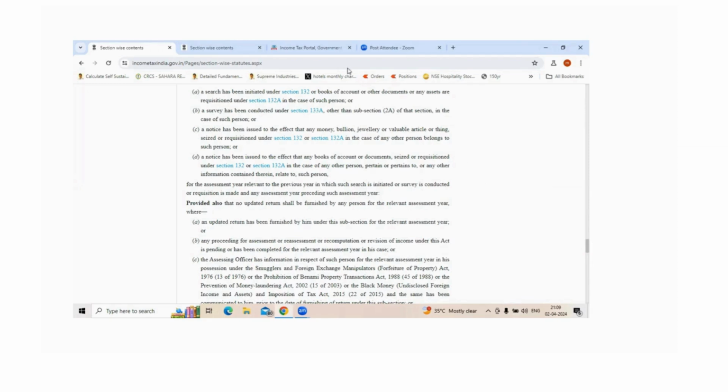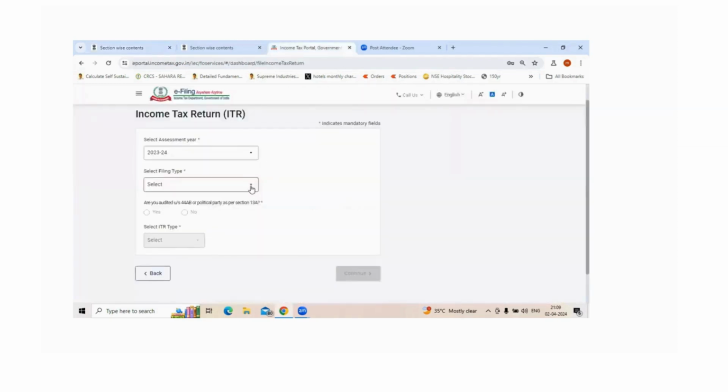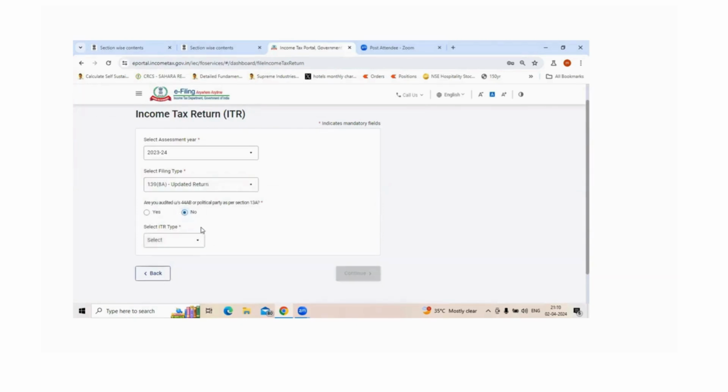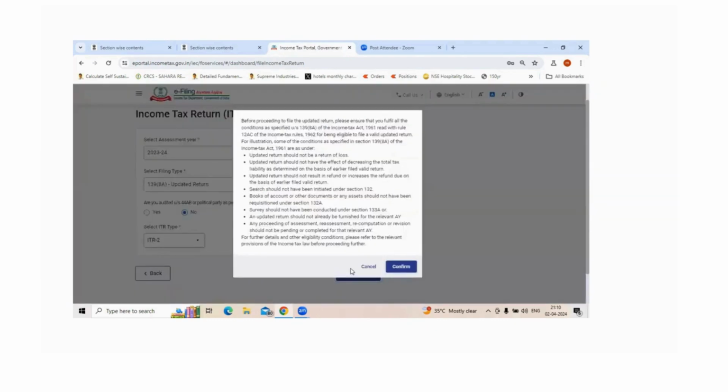The easiest thing is that once you select the updated return option here in the ITR selection, the rest of the options remain the same as when we are filing a normal ITR return. You can select these things depending on whether you are audited or you are a political party or not. You can select the ITR option here, whether you are filing ITR-1 or ITR-2, and then you can simply click on continue. So these are the conditions which I was just mentioning when we were looking at this section 139(8A) from the Act.